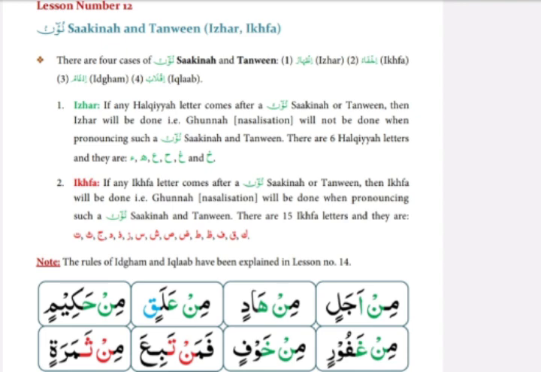Like this, min ajalin. You will read min ajalin. You will not read as min ajalin with the sound in the nose. No, don't take the sound into the nose, because izhar will be done. Hamza is coming after Noon Sakin, and Hamza is from 6 Halkiya letters.